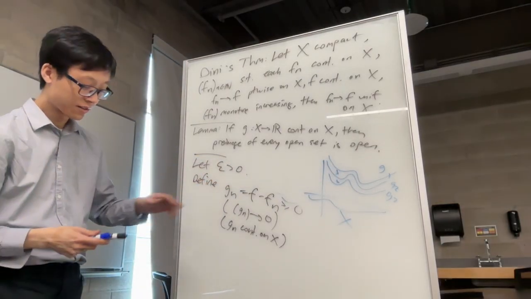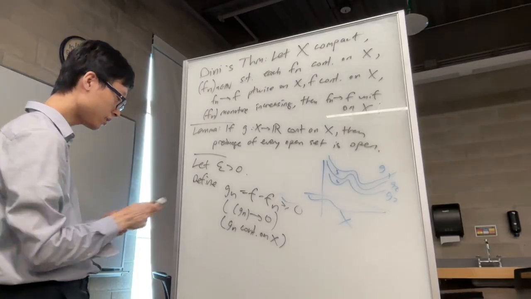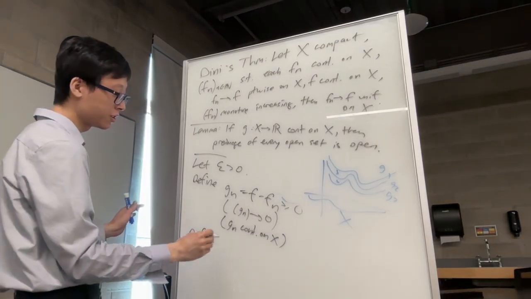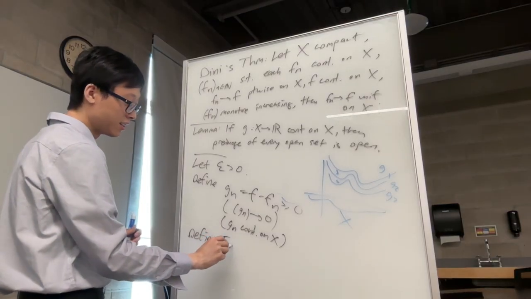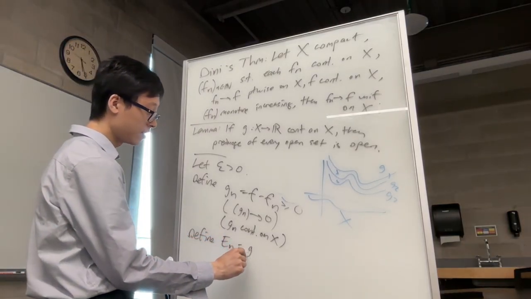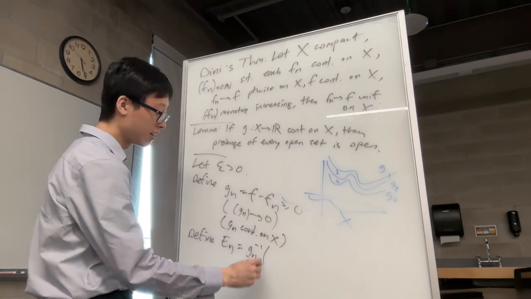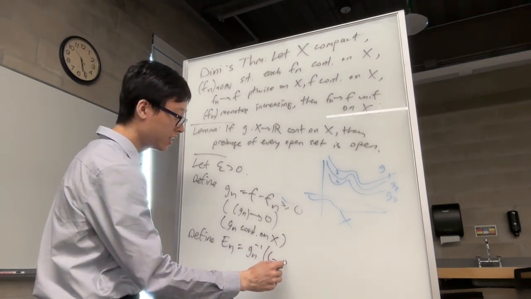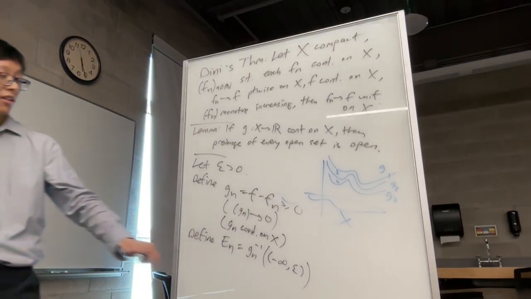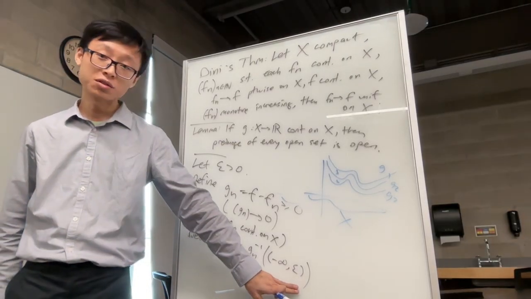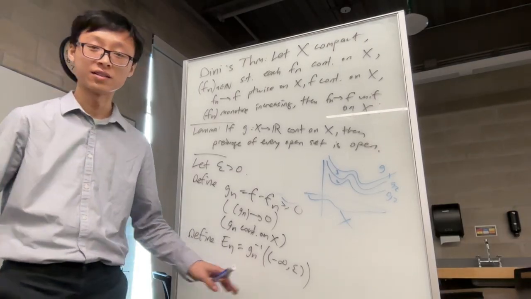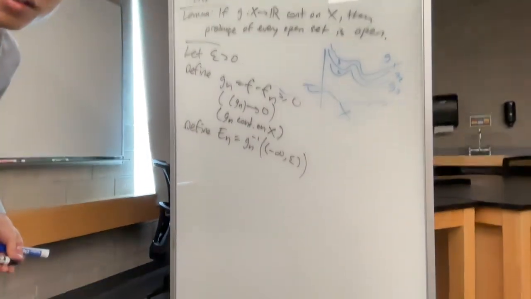So what are we going to do with this? Well, define, now this is the fun part, the tricky part. The set En, I'm going to define to be the pre-image under gn of the interval negative infinity to epsilon. Now, what a mess that is. Let's go draw some of these En's to see what this is looking like. This is sort of the meat of it.